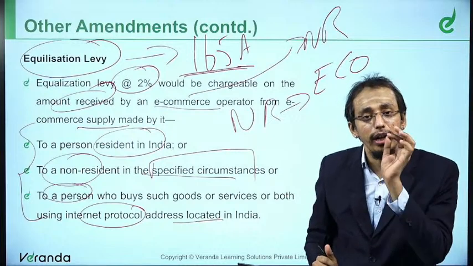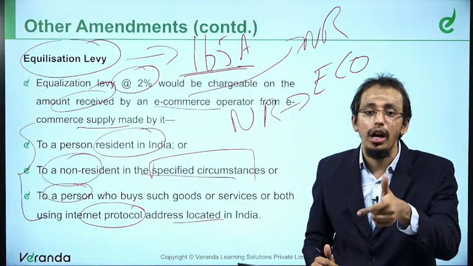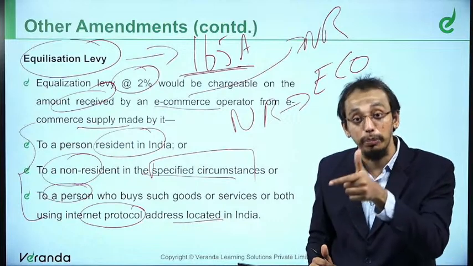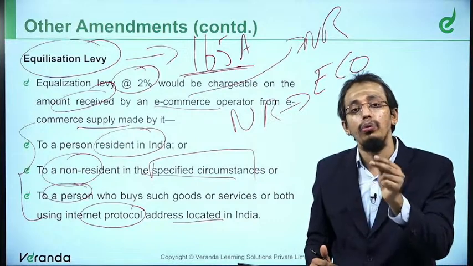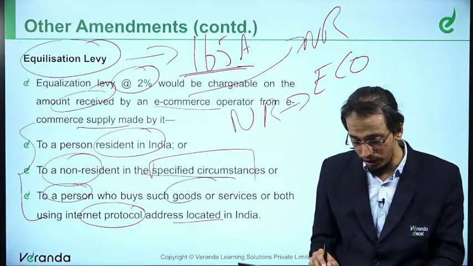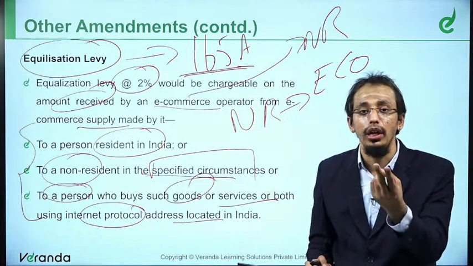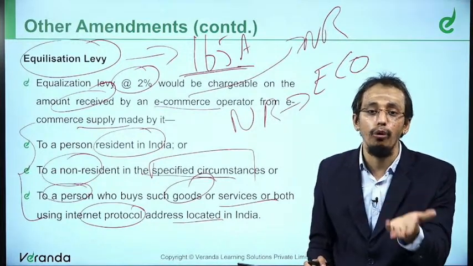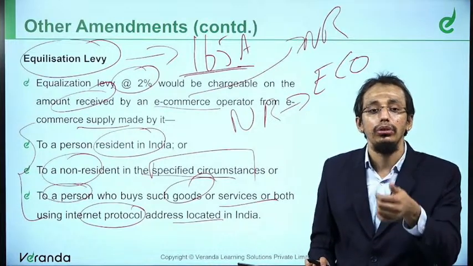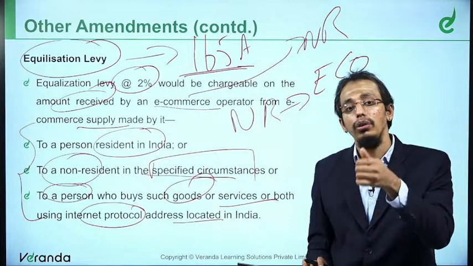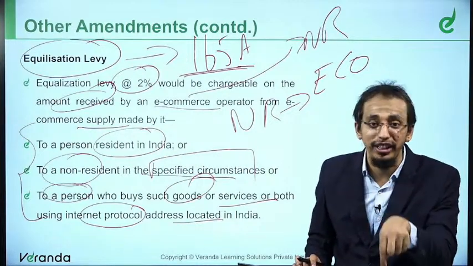So a non-resident e-commerce operator receives from a resident, or receives from a non-resident under specified circumstances, or receives from any person who buys either goods or services. Today we have e-commerce for both. Amazon is a typical example for goods. Then you have various kinds of services. Uber is a typical example of services. So it applies to a person who buys goods or services or both using an IP address in India.